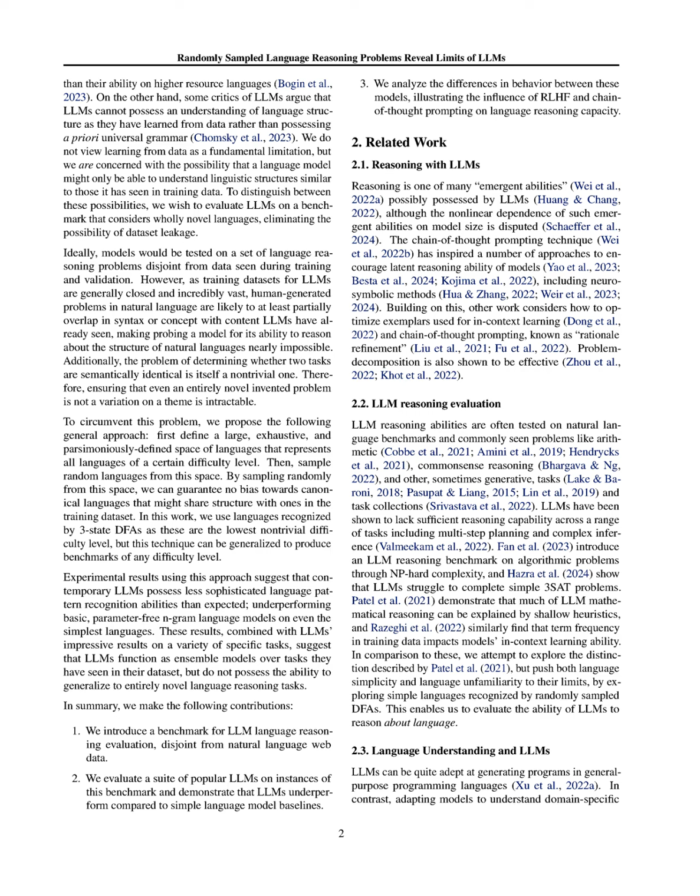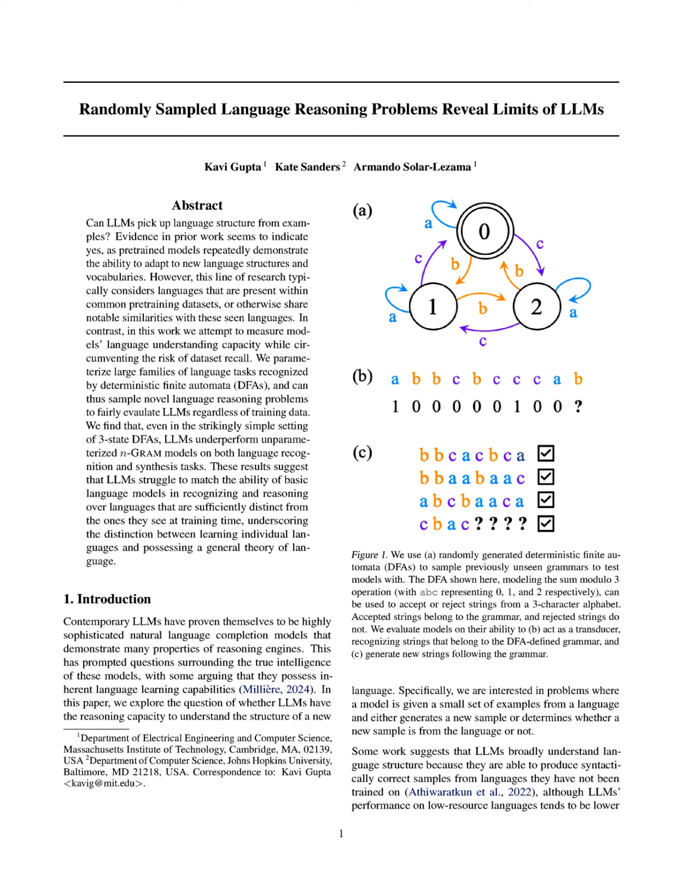By defining a large, exhaustive space of languages and sampling random languages from this space, the method eliminates the possibility of dataset leakage and biases towards canonical languages. This approach is particularly relevant for low-resource languages, where LLMs tend to underperform compared to higher-resource languages.